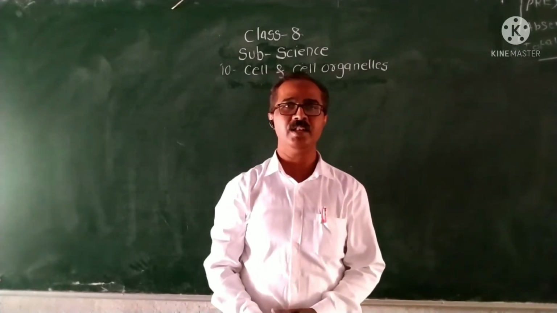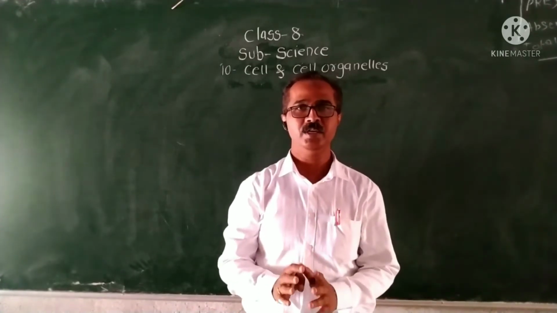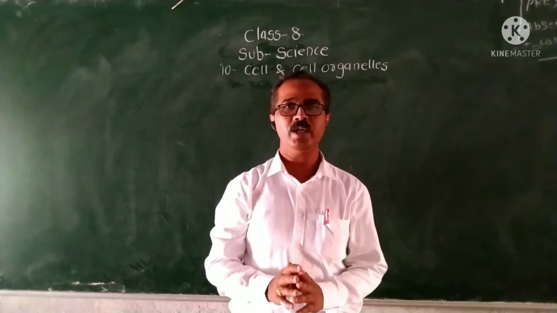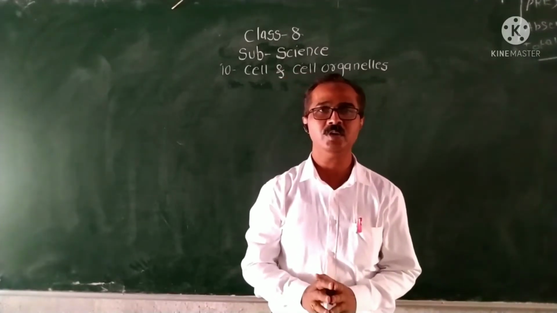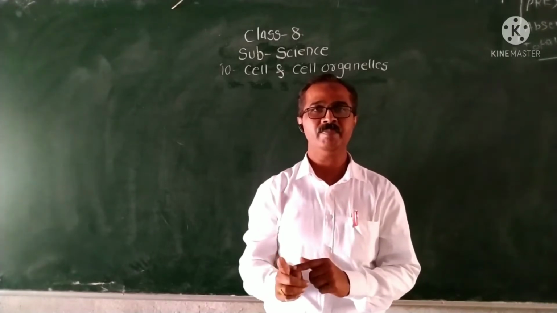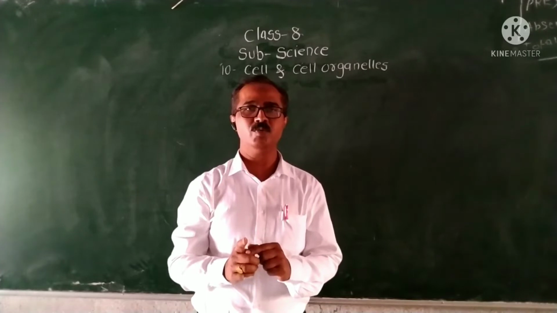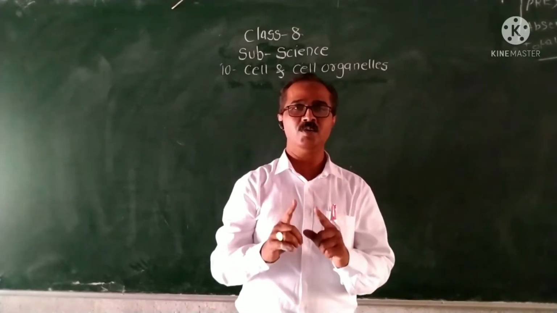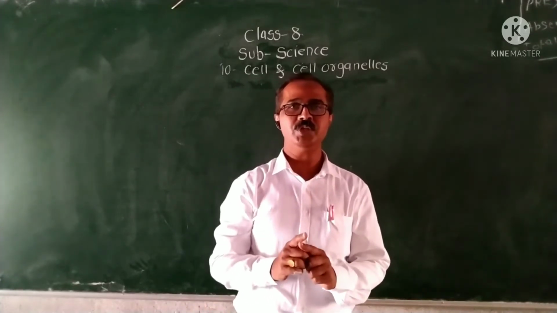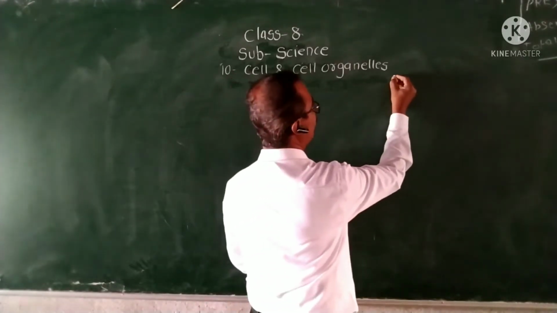What is meant by cell? The structural and functional unit of the body is known as a cell. Today we are going to study two types of cells: first, animal cell, and second, plant cell. In earlier standards we have also studied eukaryotic type of cell and prokaryotic type of cell.